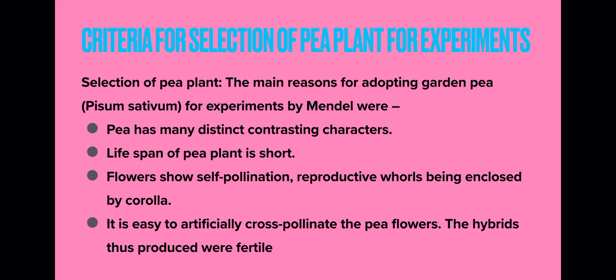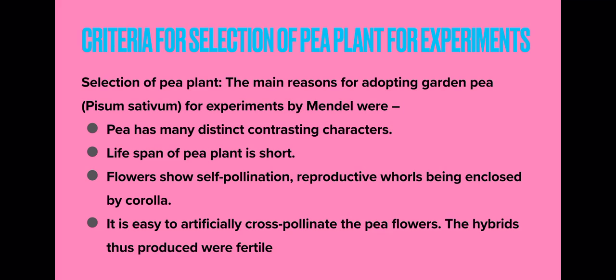One other very important reason for selecting pea plant for the experiments of Mendel is that pea plant can produce a large number of seeds in one generation. In one generation it can produce an enormous number of seeds, right? So it can be selected, right?